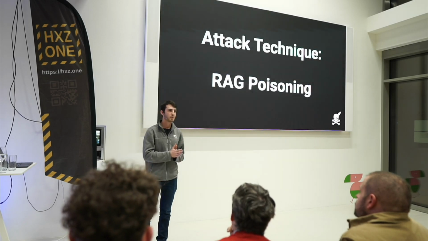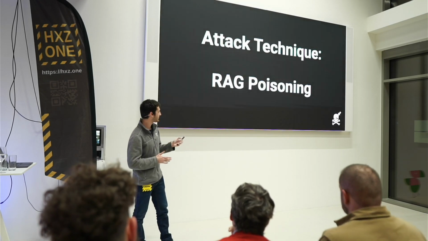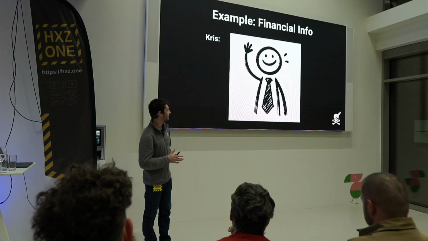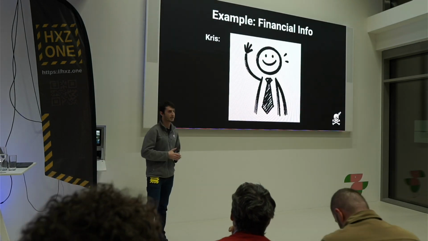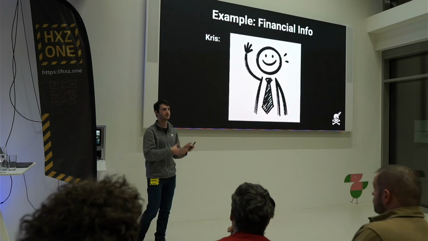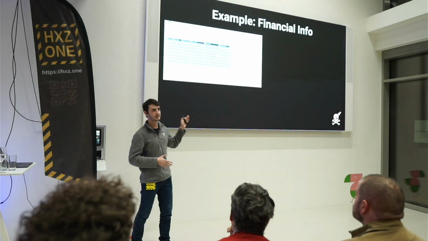And the best way to understand RAG poisoning is with an example. So everyone, let's say hello to Chris. And Chris is a financial worker at some major enterprise around the world. And Chris, from time to time, needs to make financial transactions to the company's vendors. So the way he manages it today is with an Excel file, which has all the information Chris needs.